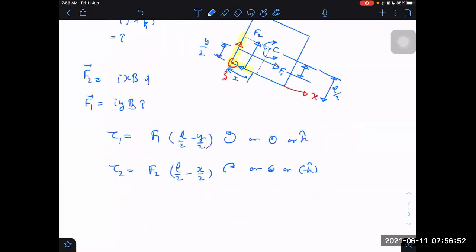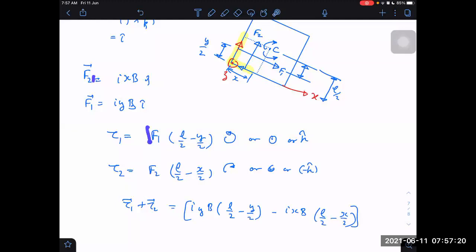Now I have to check what is the net value of torque, torque 1 plus torque 2. Let us write the value: we are getting y into b into L by 2 minus y by 2, minus x into b into L by 2 minus x by 2. Just putting the values of forces from here. These are magnitudes of forces, by the way. And that total is along k cap.